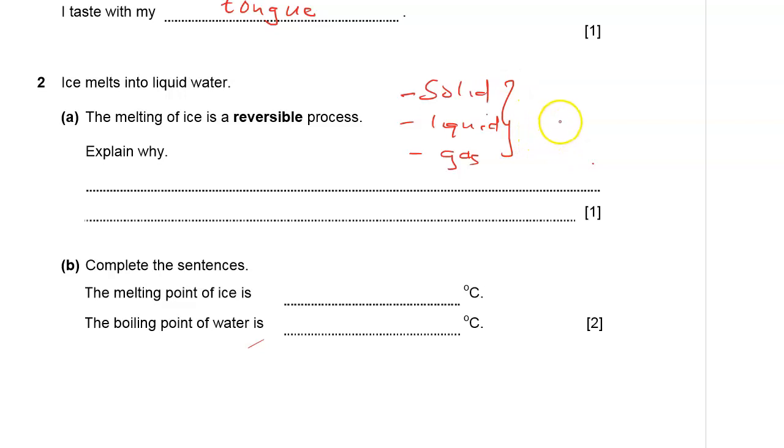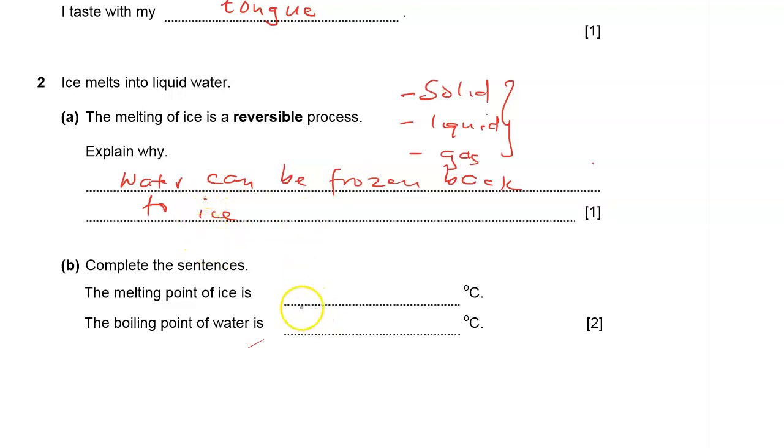So question A of number 2: the melting of ice is a reversible process. Explain. We know that when ice melts, we get water. Therefore, we can also get water to freeze. Water can freeze back to ice. So that is why this reaction is a reversible reaction.